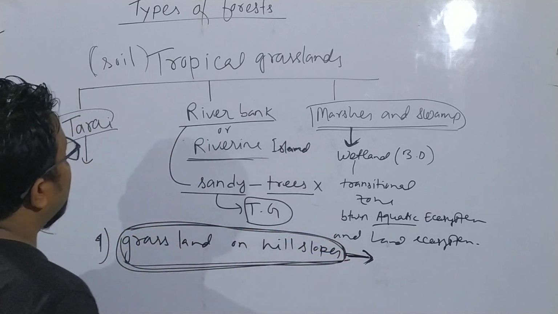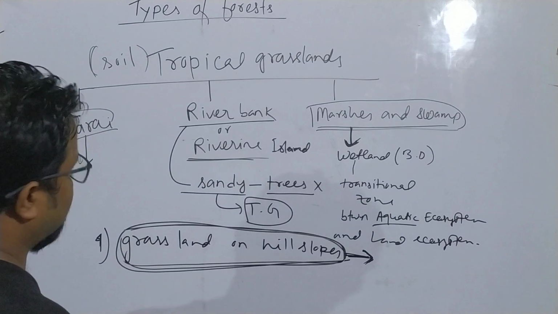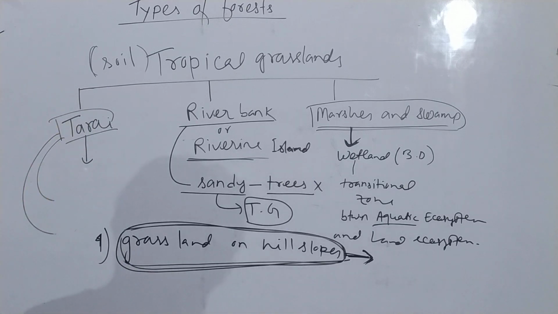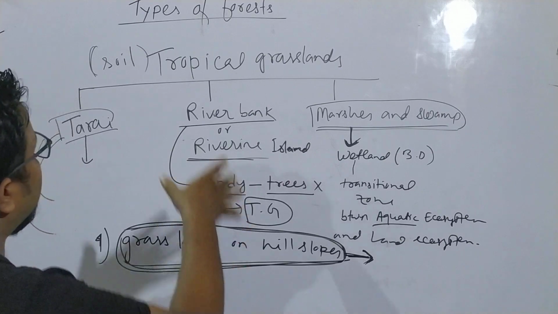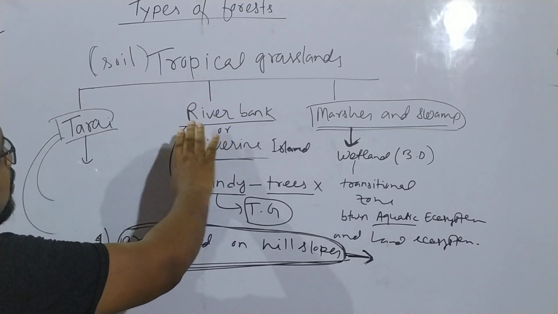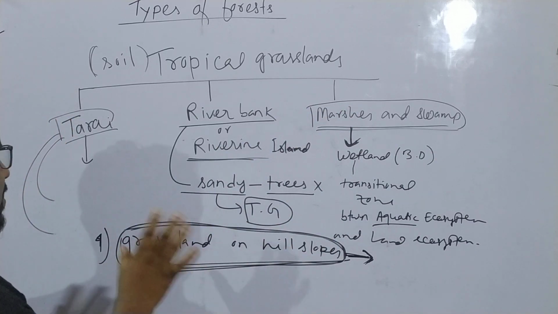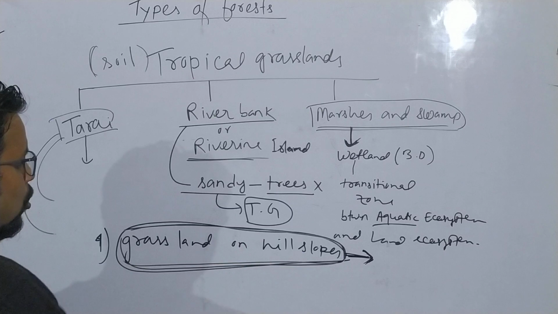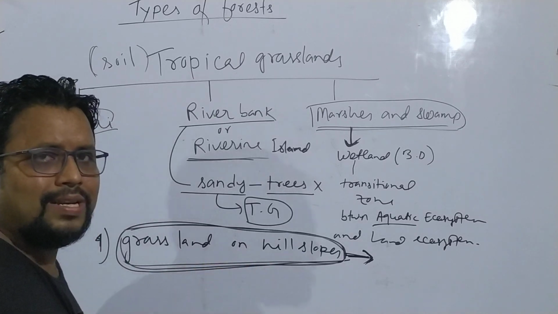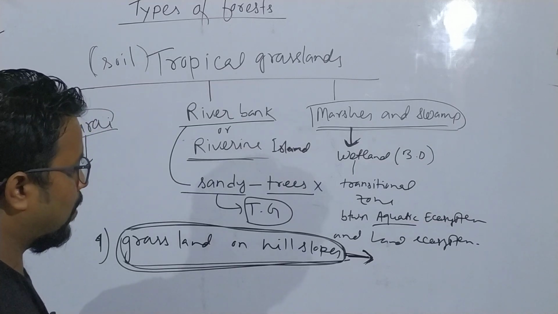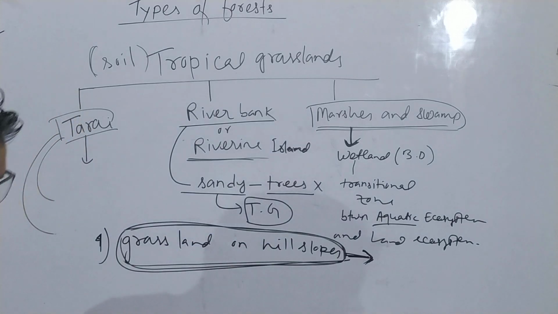So these are the four different types of forest found in Assam. Tropical grassland is one of the types of forest, and it is found in Tarai, riverbank or riverine, and marshes and swamps. And there is one more grassland found in Assam, that is grasslands on hill slopes. Because of jhum cultivation, those hilly slopes become useless, and this condition becomes favorable for grasslands.